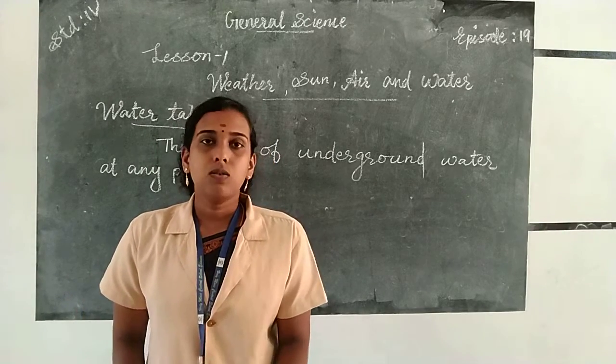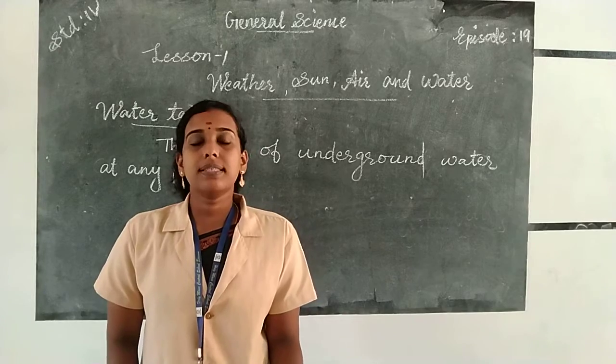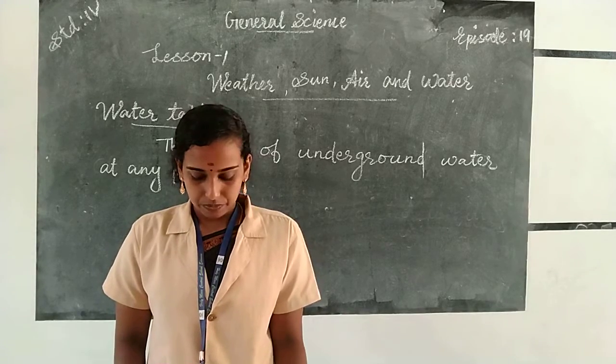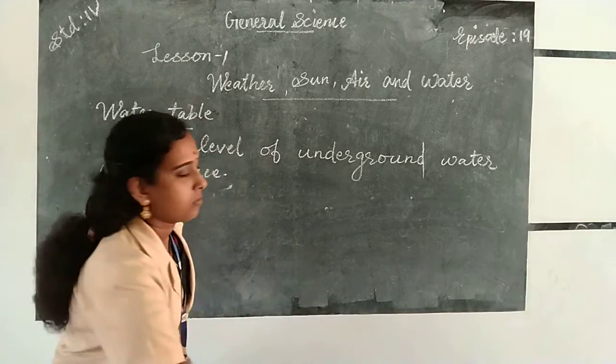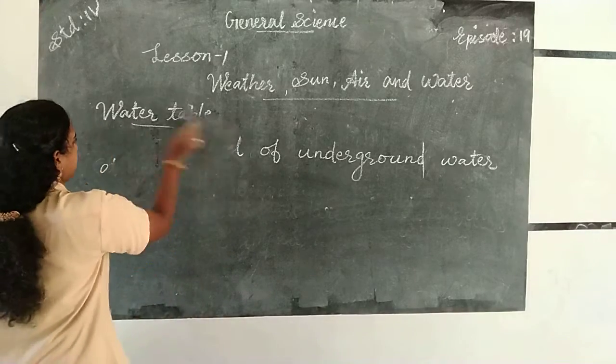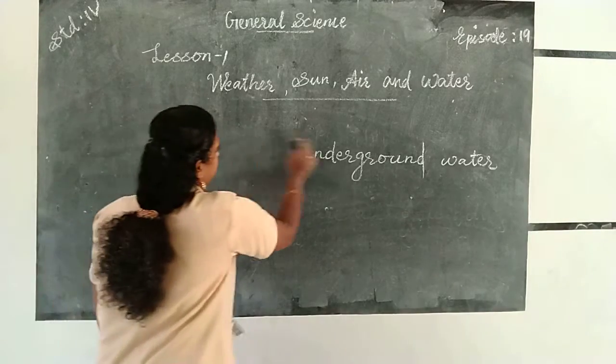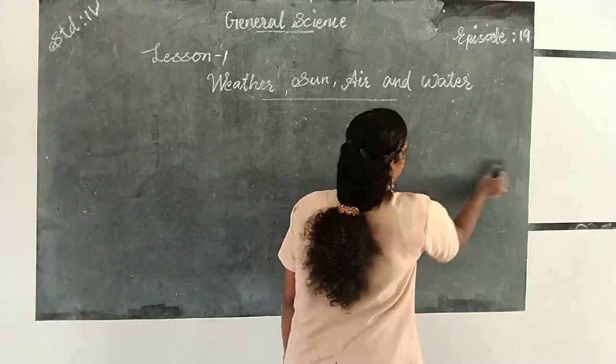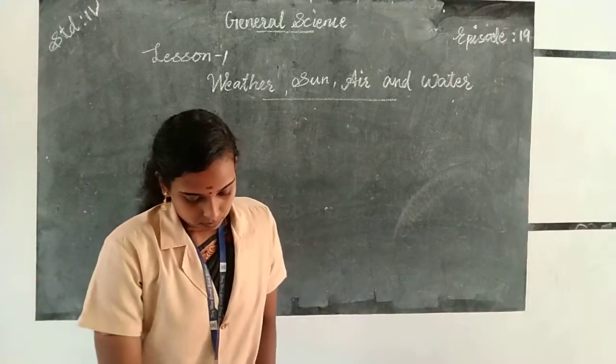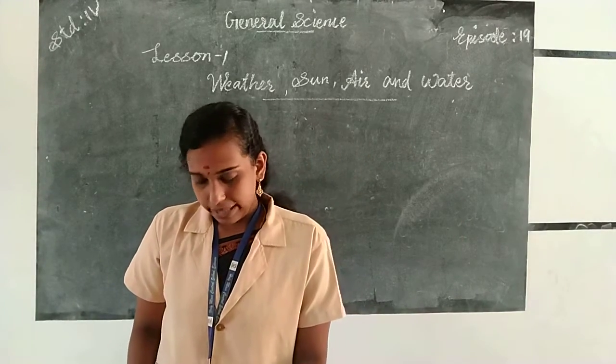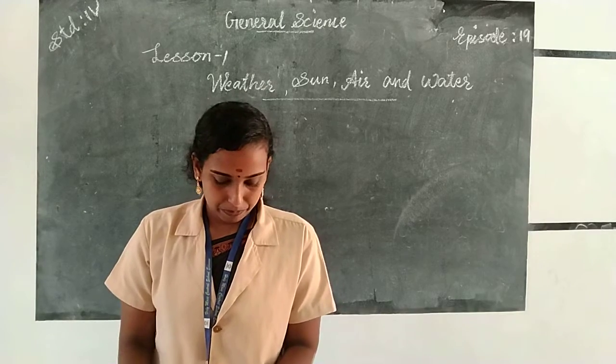Okay, so now we are moving to solve our exercise portion. So take page number 133.